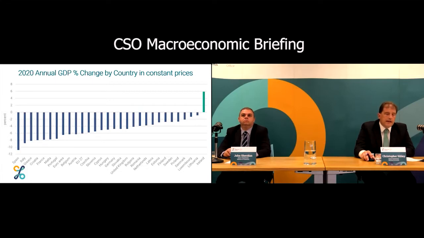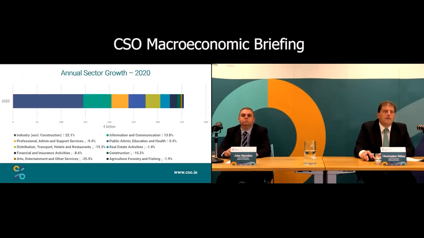If we look at the income or output side of the accounts and look at the individual sectors, we can see the dominance of industry here. So this mainly multinational-dominated industry sector is up 22% in 2020. And we've been tracking that through a lot of monthly data as we've shown you through the quarters.